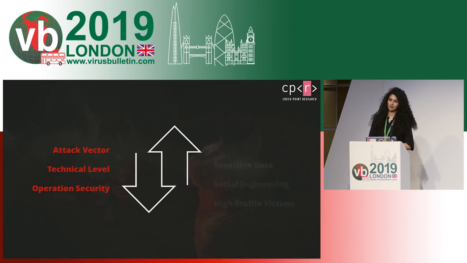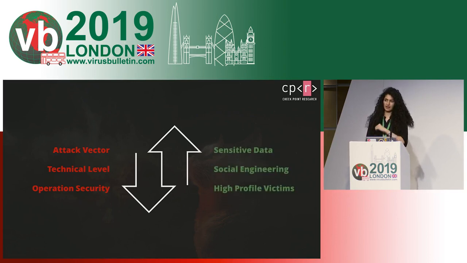And yet, despite all of that, they managed to get their hands on a ton of sensitive data. They managed to infect a lot of high-profile victims, mainly due to their social engineering tricks and their knowledge of their target audience and the way in which they craft their malware to match that target audience and convince them to download it. So what they lack in the technical side, they make up for in the social engineering bit, and we do really see how much harm they cause and how effective those attacks were. And Domestic Kitten is no different. It actually really follows this model in terms of its operation.